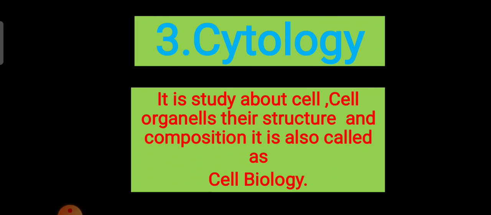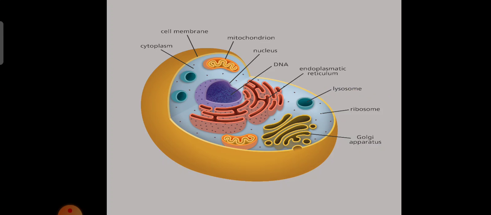Cytology, it is the study about cell organelles, their structure and composition. It is also known as cell biology. This is the structure of a cell. These are the cell organelles: cytoplasm, cell membrane, mitochondria, DNA, endoplasmic reticulum. The study about these organelles and the cell, their structure and composition, is known as cytology or cell biology.